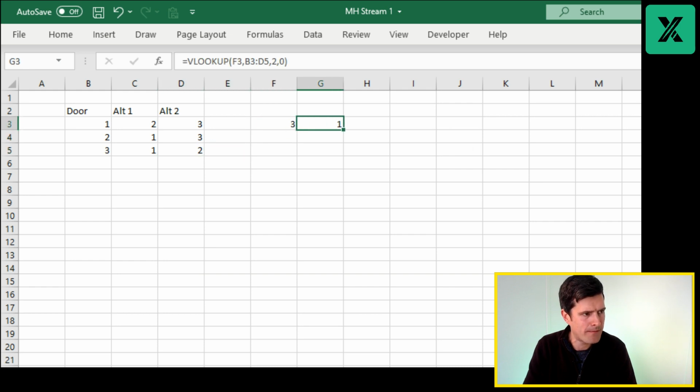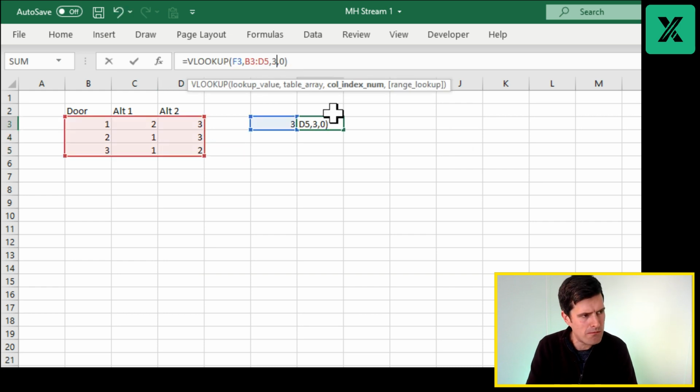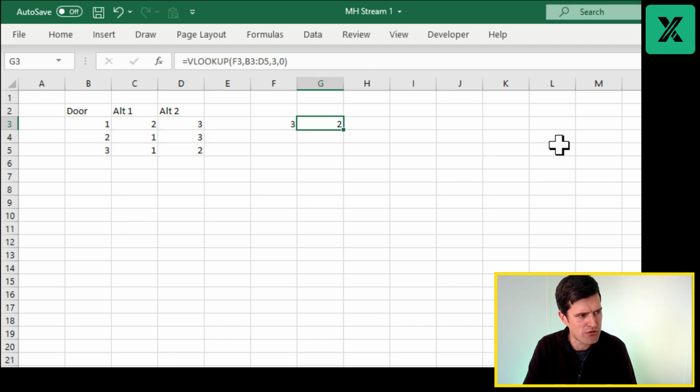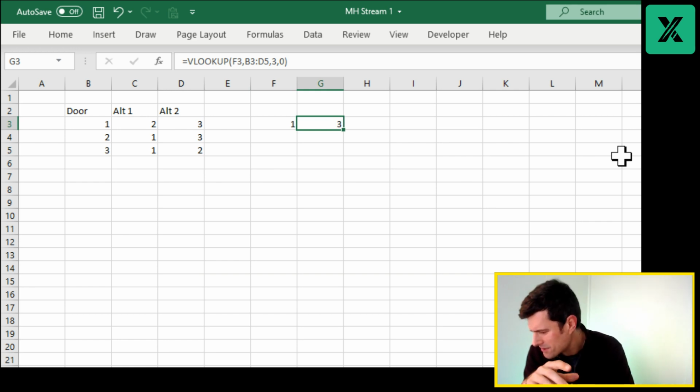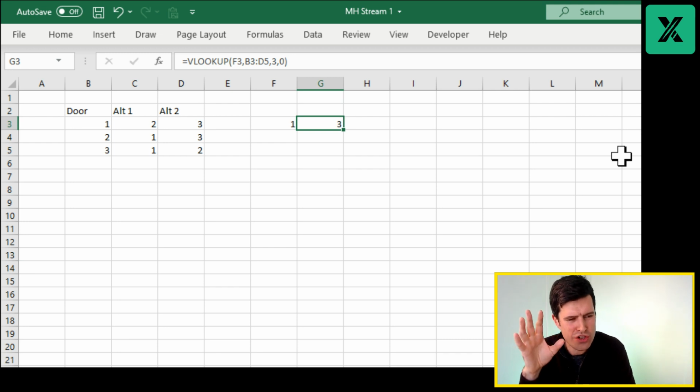Equally, I could get a value from the third column in the table. So 3 gives me 2, that's this cell here. 2 gives me 3, that's this cell here, and 1 will also give me 3, which is this cell here. So I can do one or the other. Can anybody think of a way to choose?